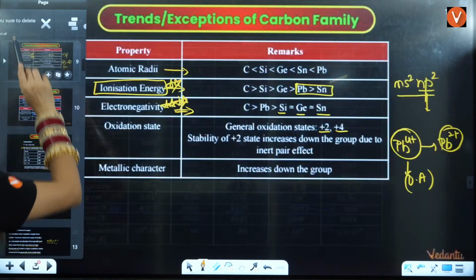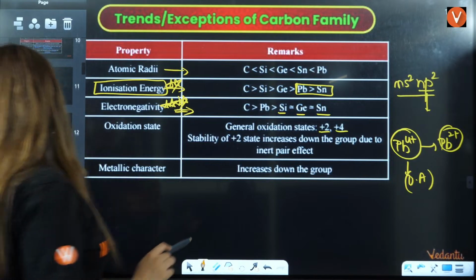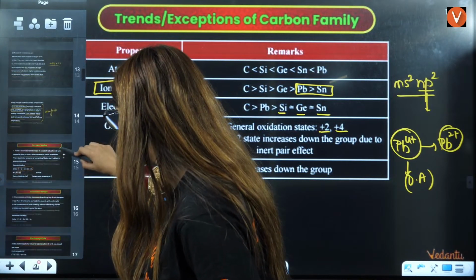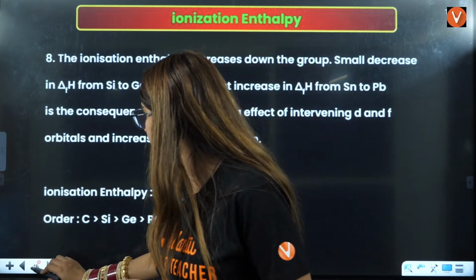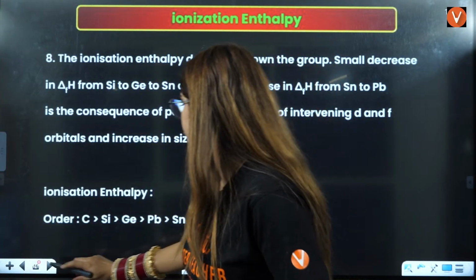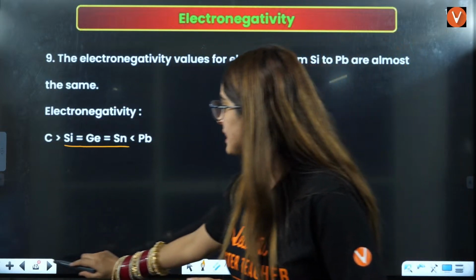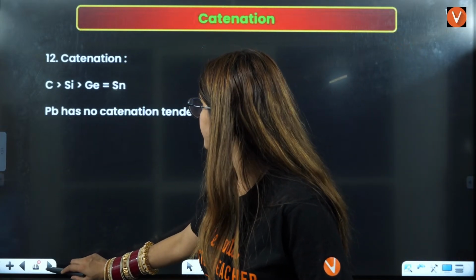I think I'll delete these two slides. Yes. Okay, now let's move ahead here. That is the ionization enthalpy. This also we have seen. Let me see if there is some important lines for you over here. Right, this we have seen. This also we have seen.